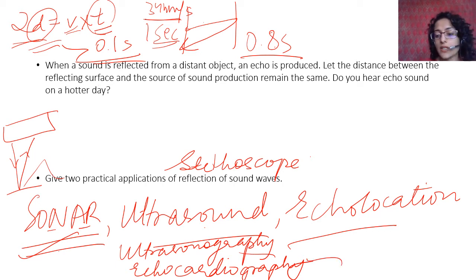In echocardiography you can see the heart and its functioning. In ultrasonography you can also look at the developing fetus, or any developmental abnormality. Echolocation by bats, porpoises and rats helps them to hunt prey or to navigate. So all of these are practical applications of reflection of sound.